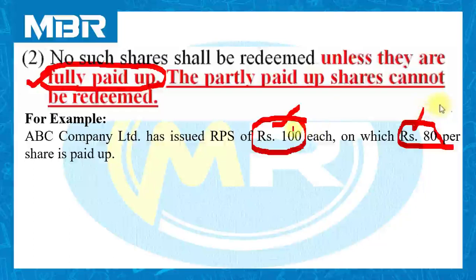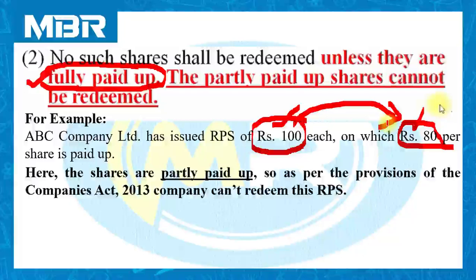So the face value of the share is 100 and the paid up amount is rupees 80, which is less than the face value. So the shares are referred to as partly paid up shares.